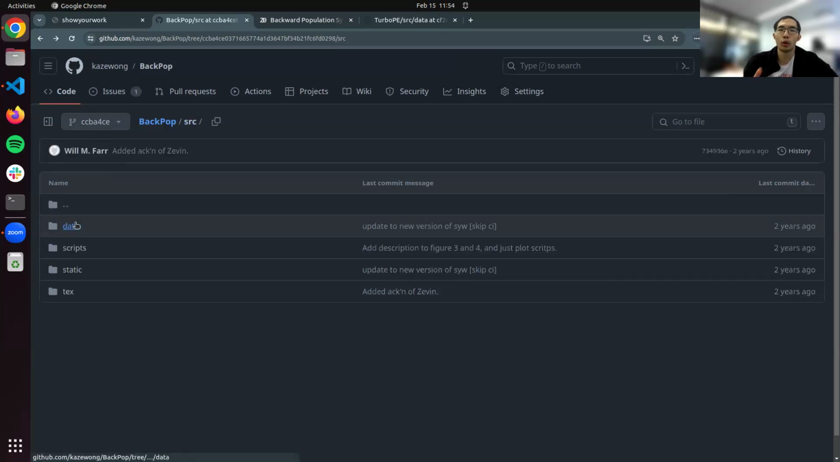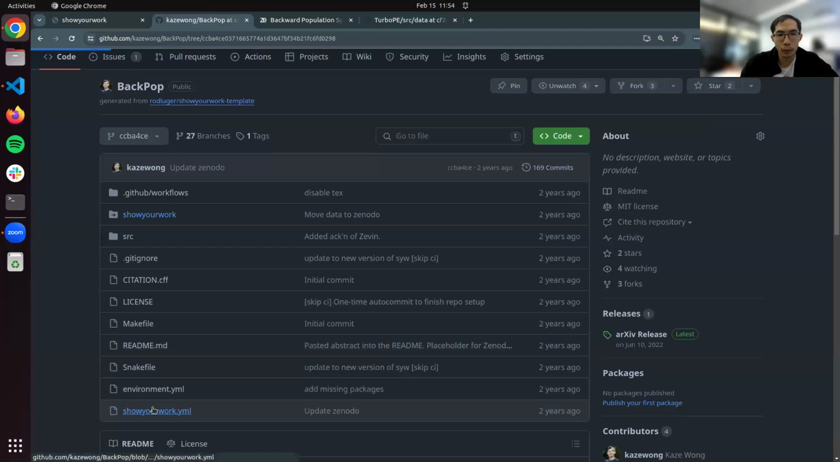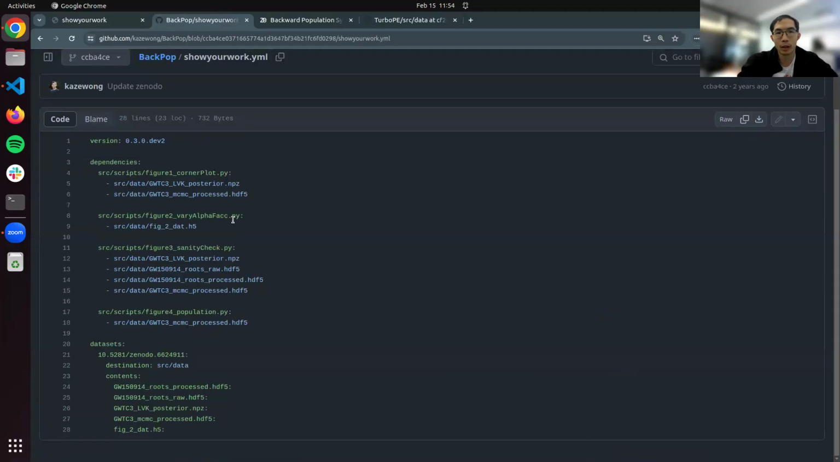So whenever you run Show Your Work on your local machine, this ShowYourWork.yaml file will specify the dependency. Okay, I need these HDF5 files. Now go to the related repository, try to download the files, put them in data, and then you run the script. This is powered under the hood by the backend, Snakemake, which is a workflow system. Yeah, I understand. I think it's pretty cool.